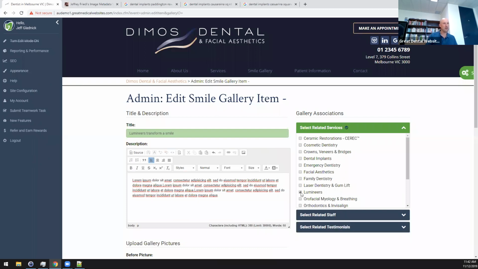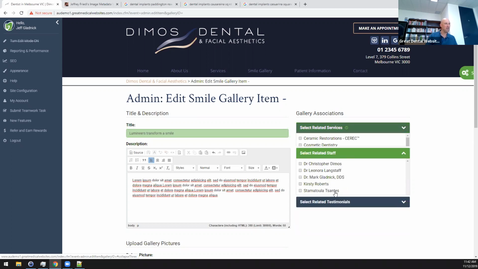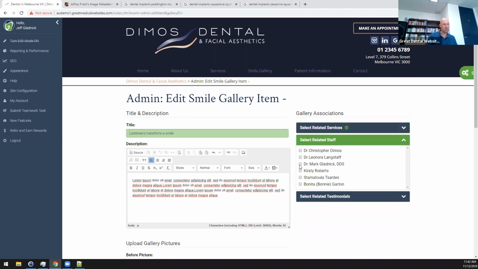You do want to be careful. You don't want to tread too far over the line with OPRA regulations and promise or give false expectations. So you have to just say this is just an example of this. We usually will work closely with our clients on content related to that. We can associate it with a dentist too if we know exactly who did it. If not, it'll just take the defaults.